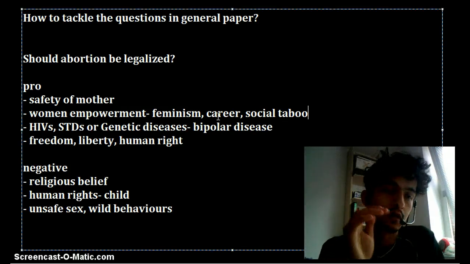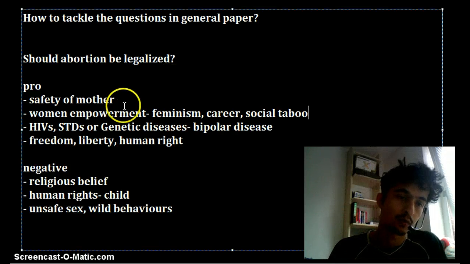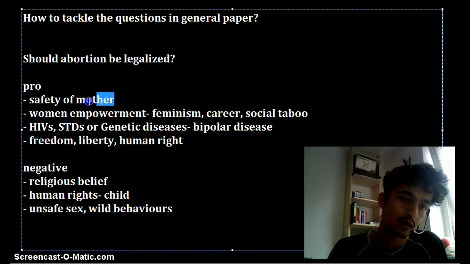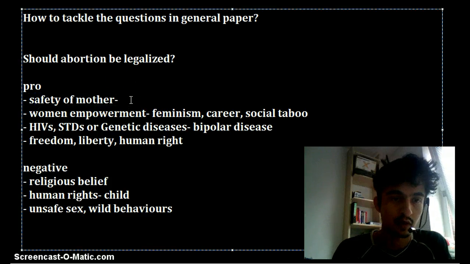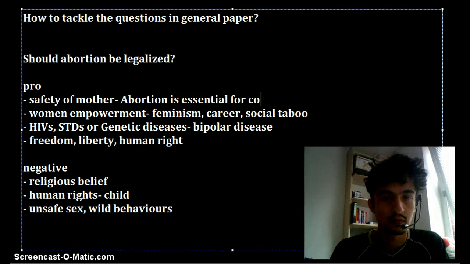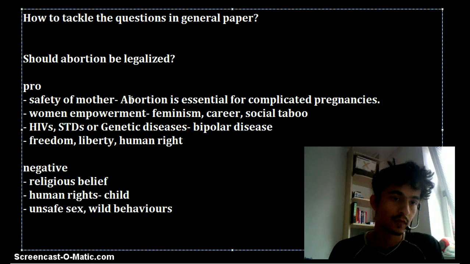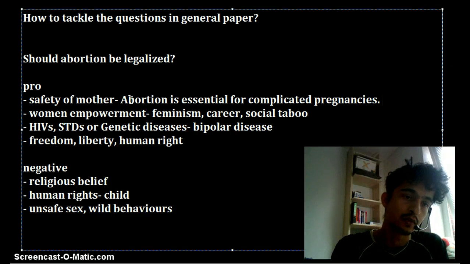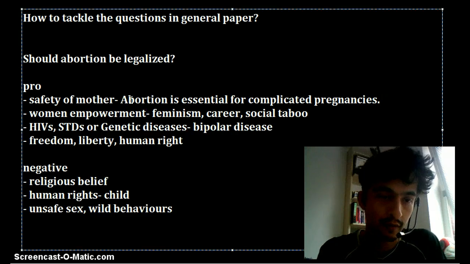Now, if you look at the points, these are all somehow related and somehow different. What I usually do is make one paragraph of each of these points. So, in the first paragraph, I'll talk about the safety of the mother. I'll just make a topic sentence saying that abortion is essential for complicated pregnancies. Okay. So I have made a topic sentence for the one point, abortion is essential for complicated pregnancies, and I elaborate that and make one paragraph out of it.